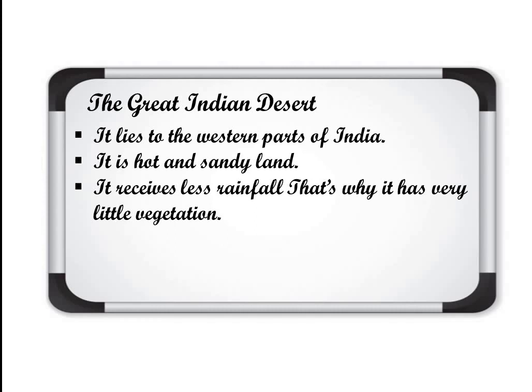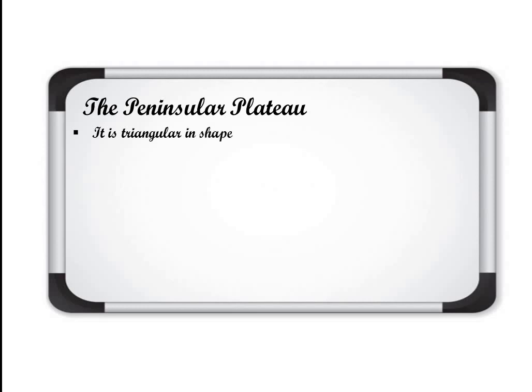Clear about this feature? The next is the Peninsular Plateau. We will see all these features on the map also. Firstly, listen very carefully and understand them, then I will show you the location also. The Peninsular Plateau is in the southern part of India. As I have already told you about peninsula, it is triangular in shape. The Peninsular Plateau of India is triangular in shape.